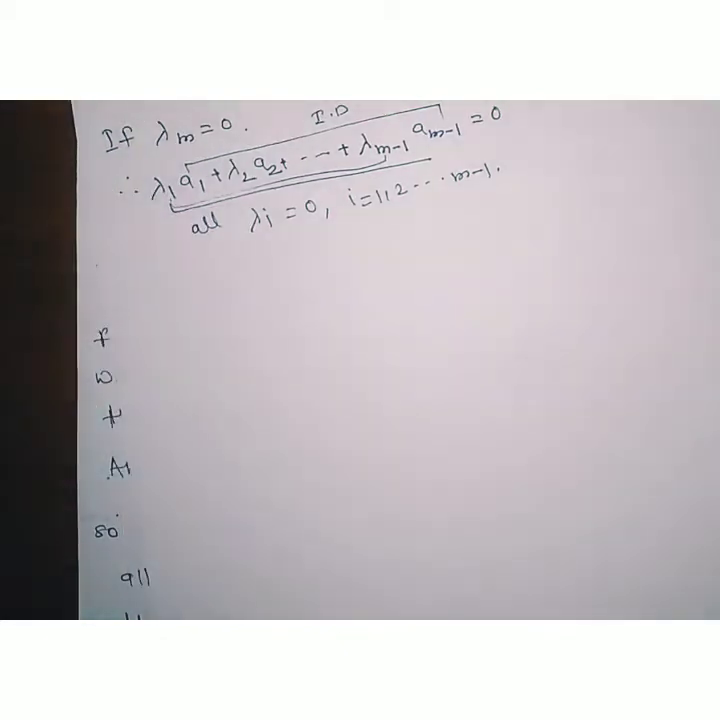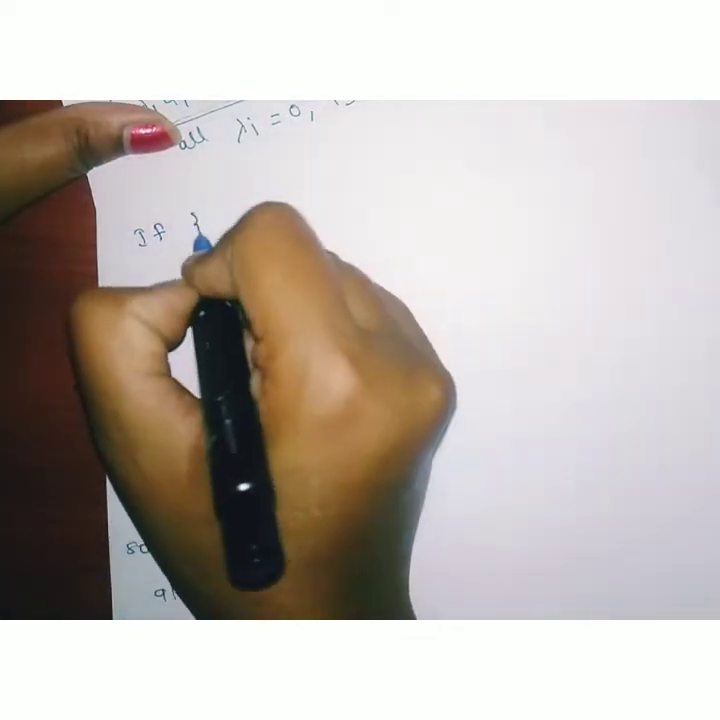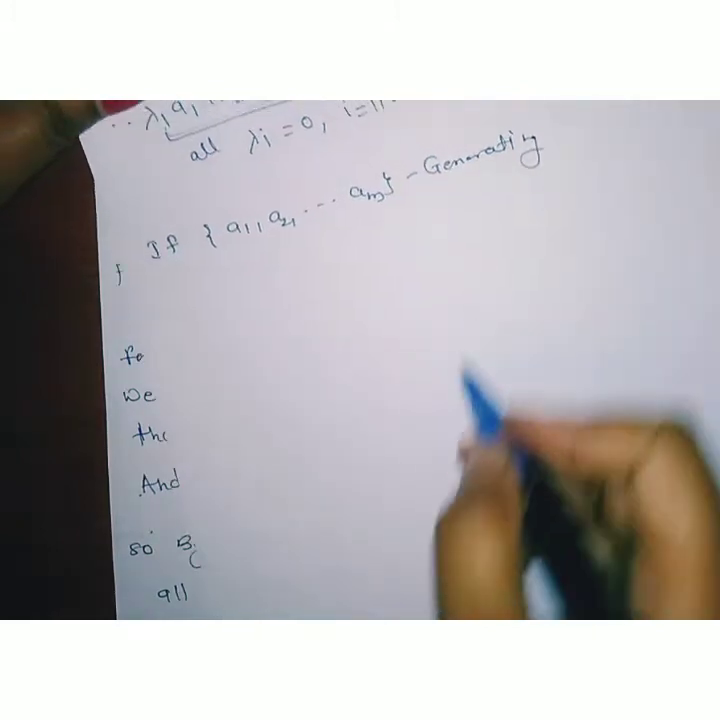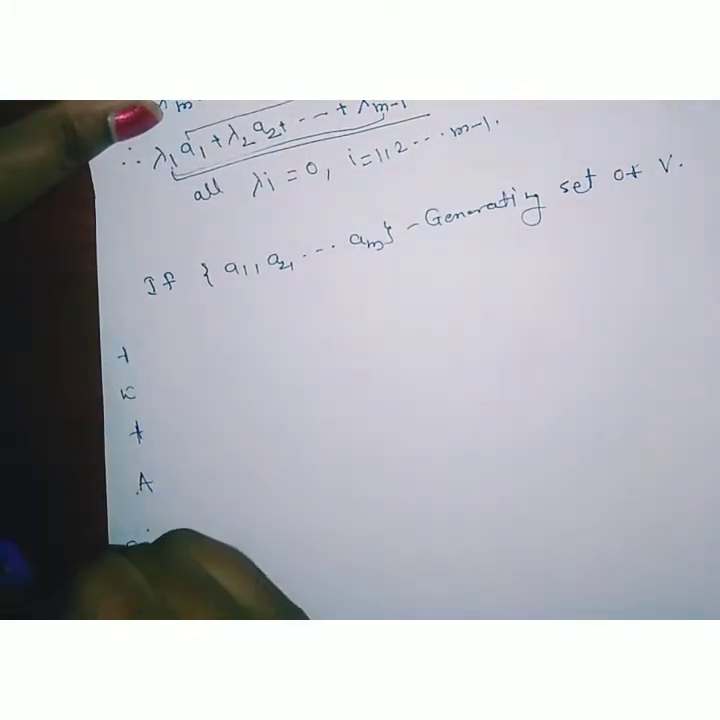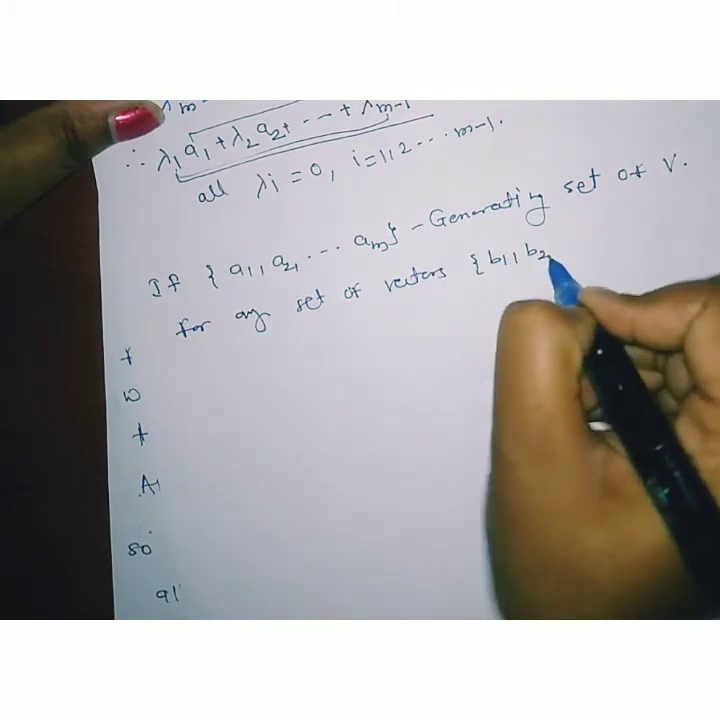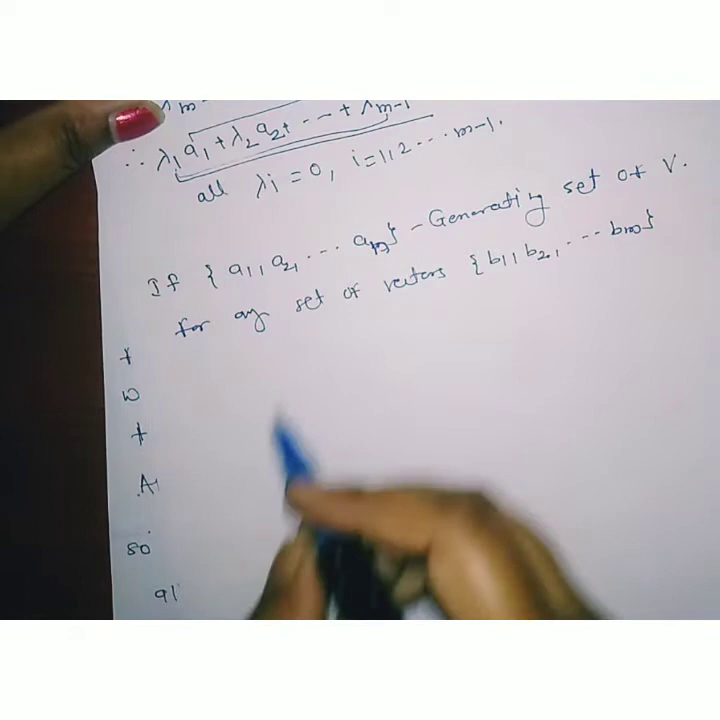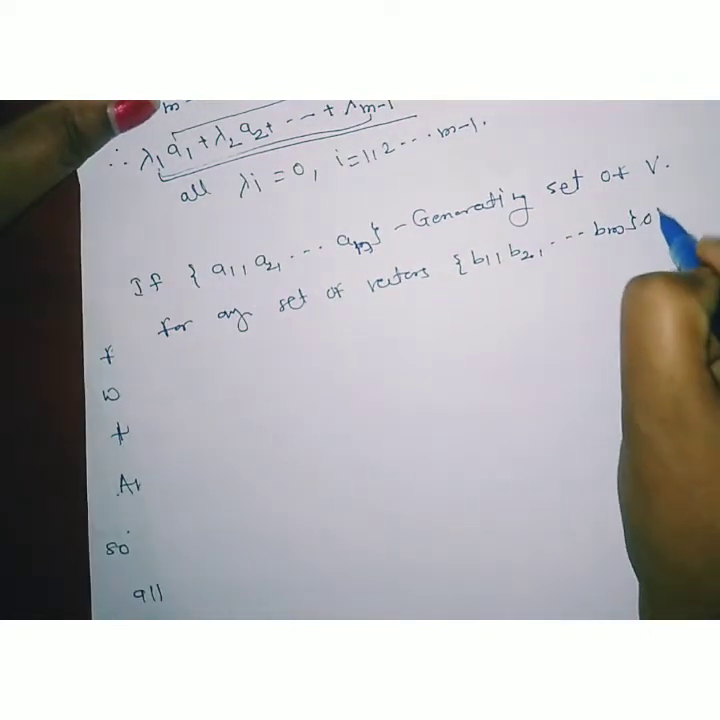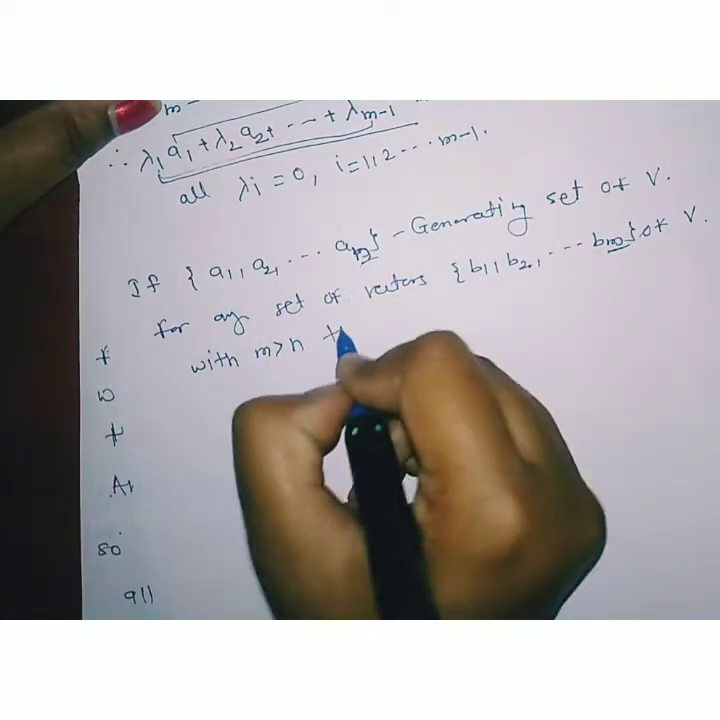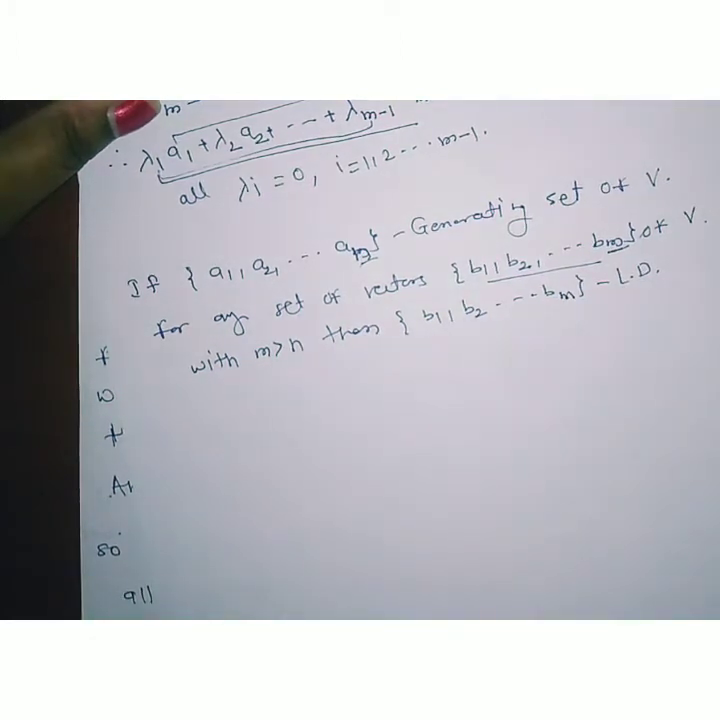We know that, by which theorem? Suppose we have a set of vectors a1, a2, up to am, which is a generating set of the vector space V. Therefore, for any set of vectors b1, b2, up to bm of the vector space V, suppose this generating set has n vectors, with m greater than n, then this set of vectors b1, b2, up to bm is a linearly dependent set. This theorem is already proved by us.